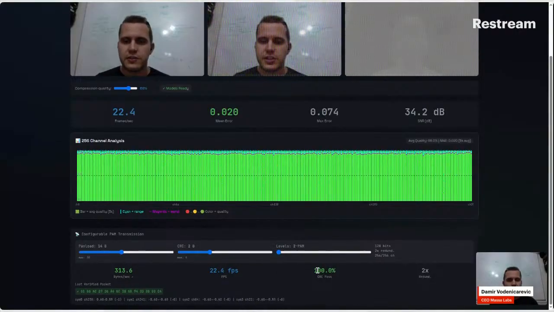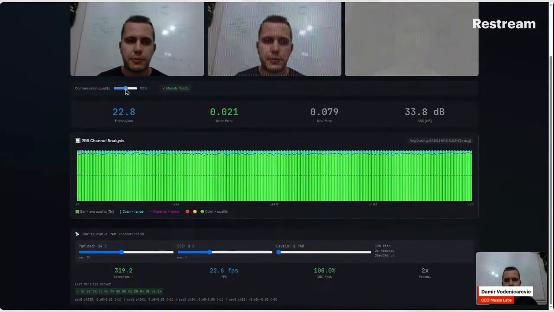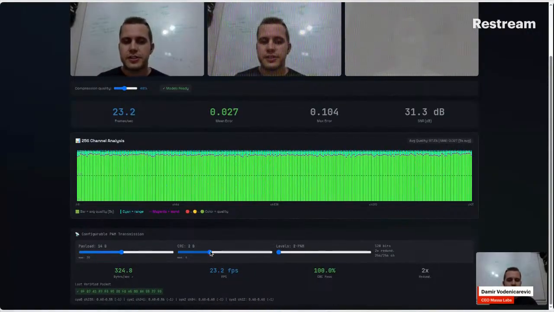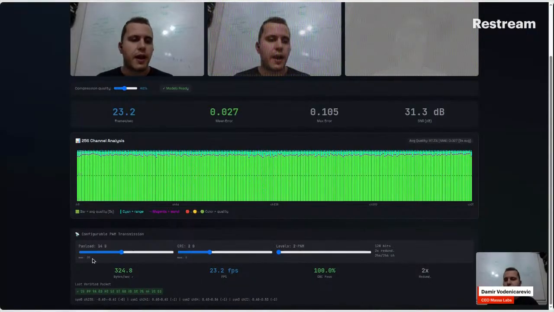So here, for example, we achieve 100% CRC pass. So all the frames that go through perfectly. And here we are at about 50% compression quality. The payload is 14 bytes, and the CRC is 2 bytes. So the more CRC we put, the higher the detection rate is for bad frames, but less space we have for payload.